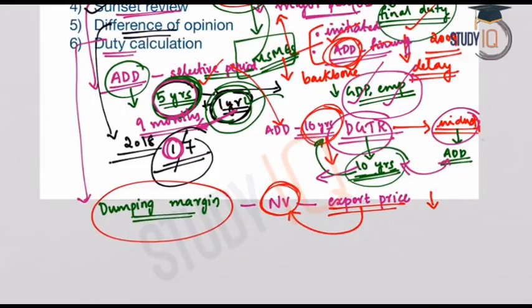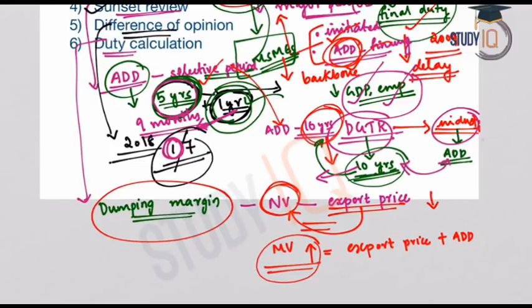So ideally, what should be the anti-dumping duty? It should be equal to the dumping margin or a lesser amount. The intention of the anti-dumping duty should be that the export price plus anti-dumping duty equals the market value, or it becomes more than the market value. So this should be the ideal condition. And when the anti-dumping duty is lesser, it leads to lesser duty. So lesser duty means the lesser of dumping margin or injury margin.